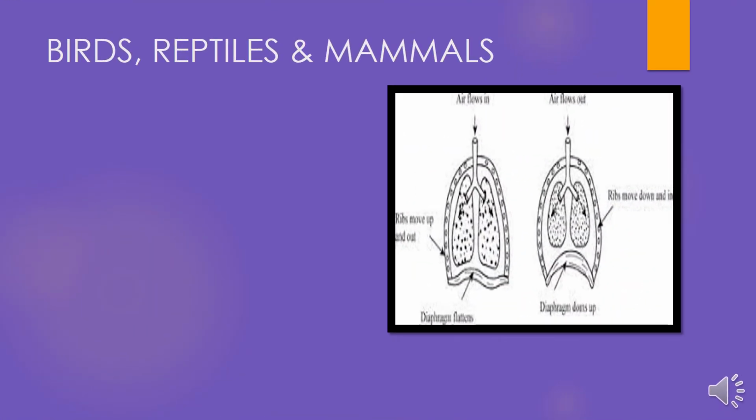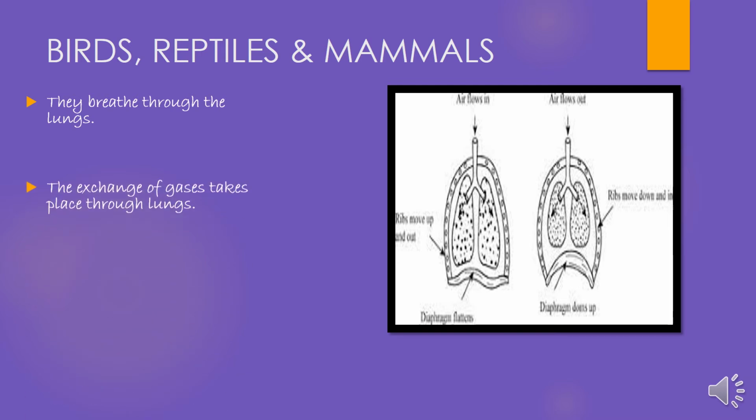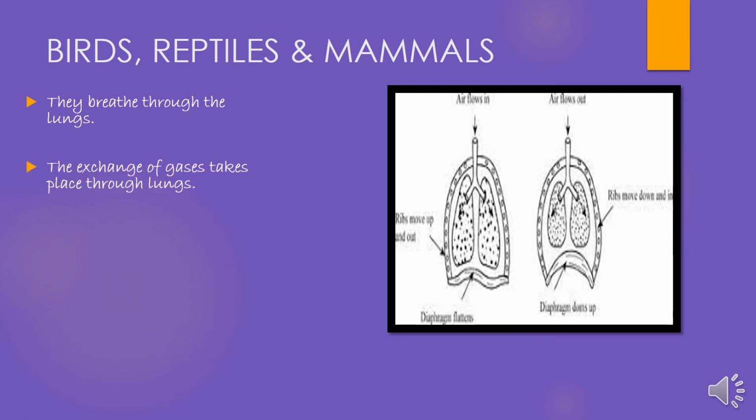Birds, reptiles and mammals. They all have the same breathing organ. You all know that mammals are those who give birth to the young ones. So let's study about them. All terrestrial animals like birds, reptiles and mammals breathe through their lungs. They are richly supplied with blood vessels and the exchange of gases takes place through which body organ? Lungs.